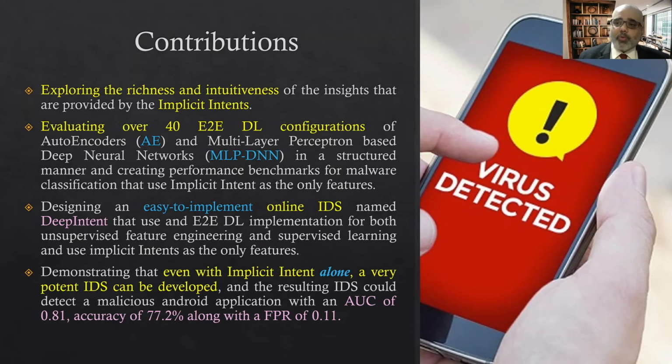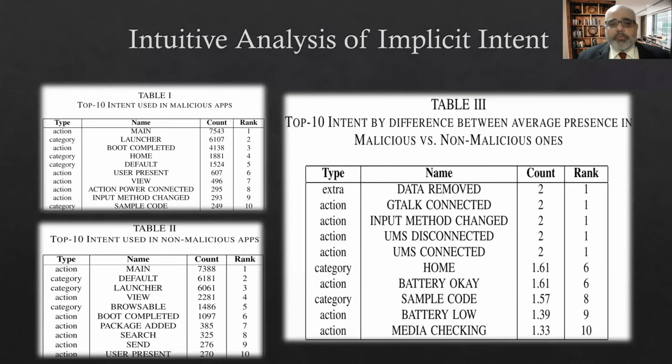The second reason why it gains a lot of importance is that this can give rise to a lot of different architectures, and that is why easy to implement, easy to extract features are very important to benchmark. And there exists nothing in the literature that benchmarks implicit intents alone for even an intrusion detection system, for instance.